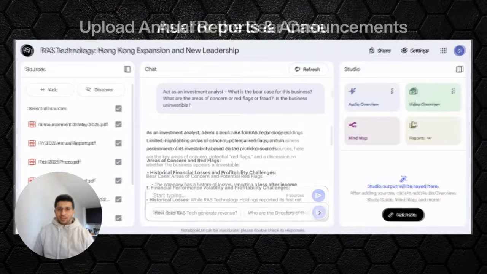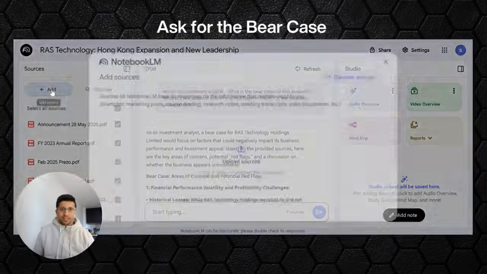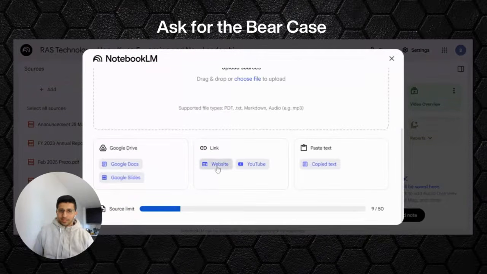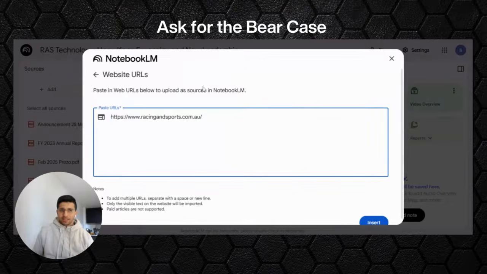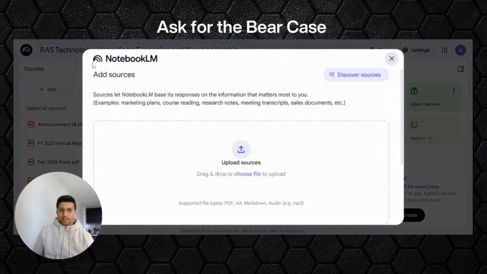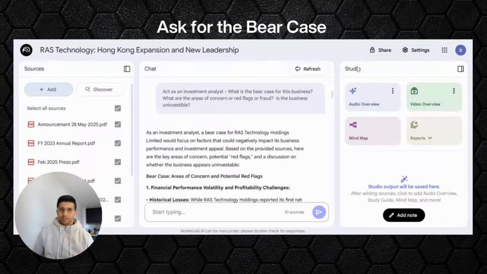So let's do that. One thing I forgot to add here is the link to the website for that company. So I can paste the company's website, so it can act as one of the sources. And as you can see here, there are also other things that you can add, like if there's a YouTube video, you can add that. If there's some text you want to paste independently, you can do that. There's a lot of things that you can do here, which is awesome.